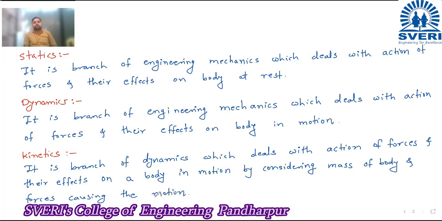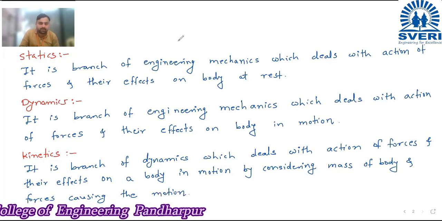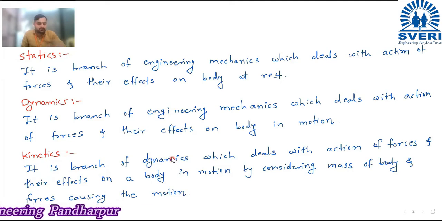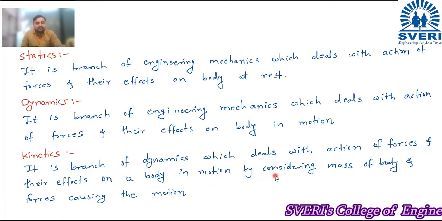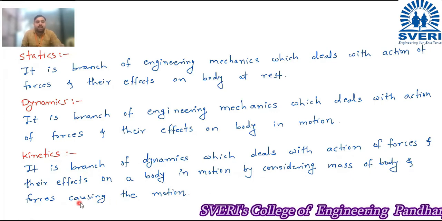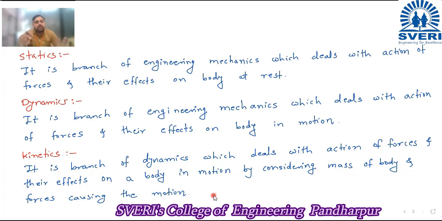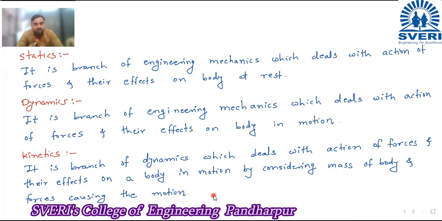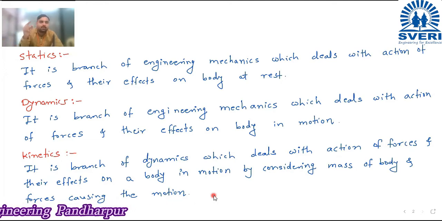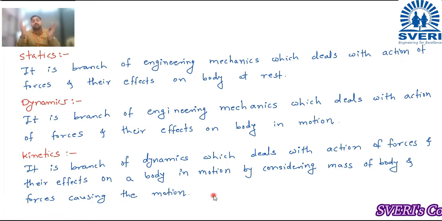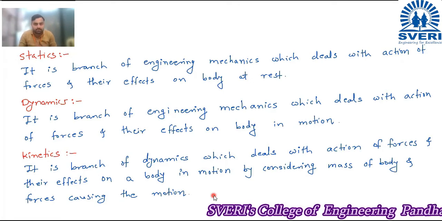Forces causing the motion. So we will read this definition once again. It is the branch of dynamics which deals with the action of forces and their effects on a body in motion by considering mass of the body and force causing the motion. So here we are going to consider the mass of the body and the forces which cause the motion. Those mass of the body and those forces we are going to take in our analysis, to find out the resultant effect of the forces. So we consider the mass of the body in that and also the force causing the motion.